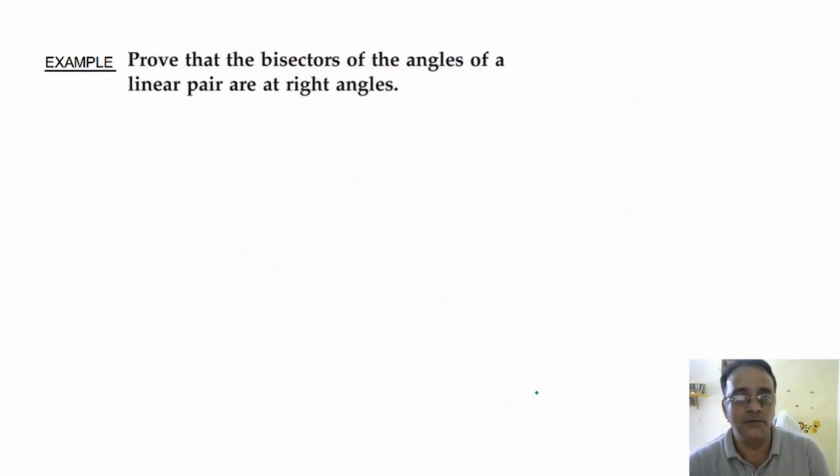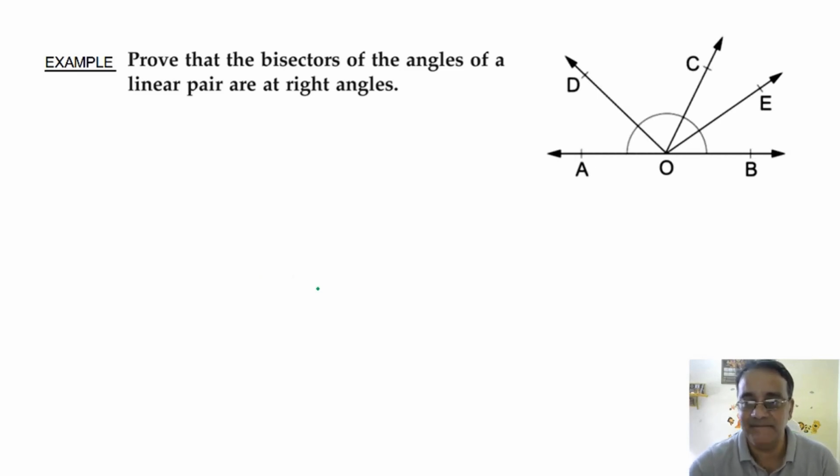So now we'll move towards one example. This is a very good example. Prove that the bisectors of the angles of a linear pair are at right angles. So पहले एक linear pair बना लेते हैं. Linear pair देख लो ध्यान से.